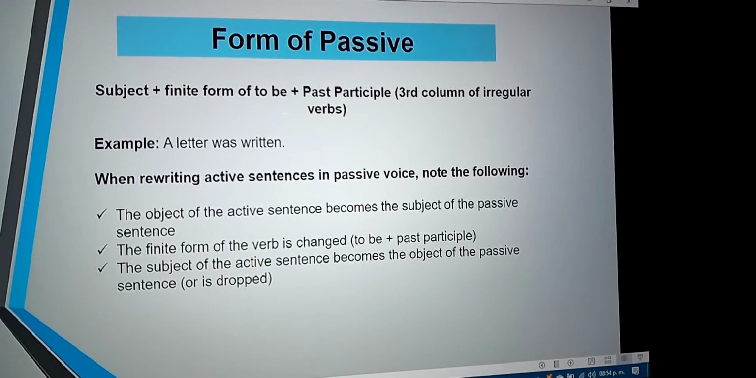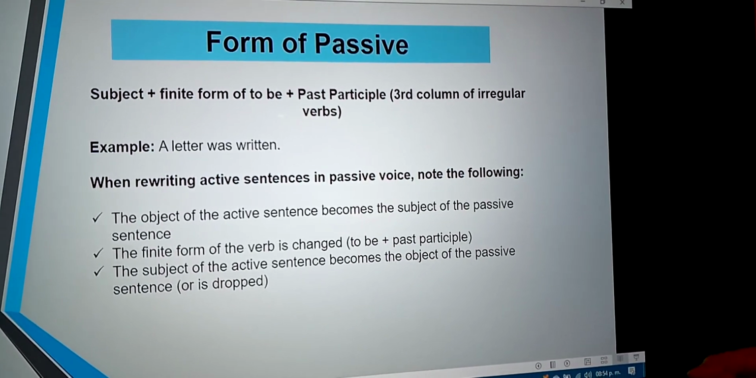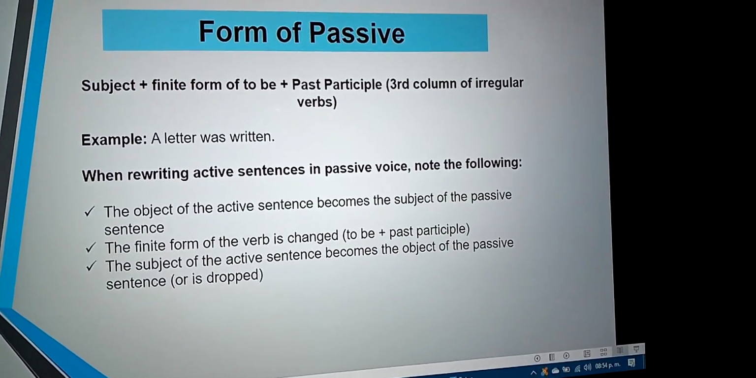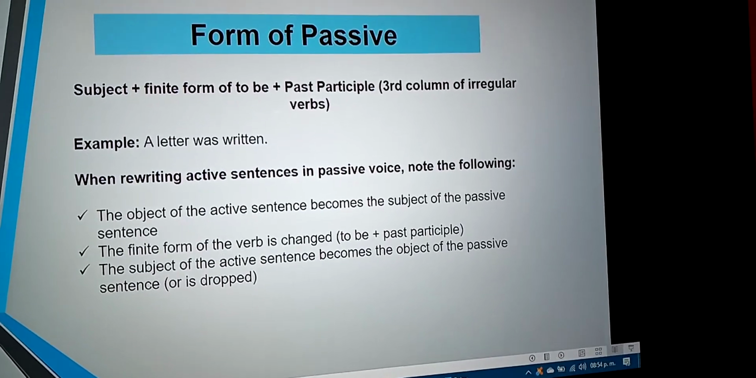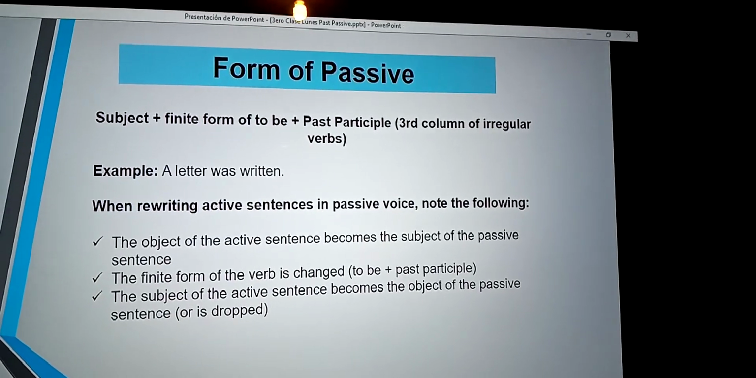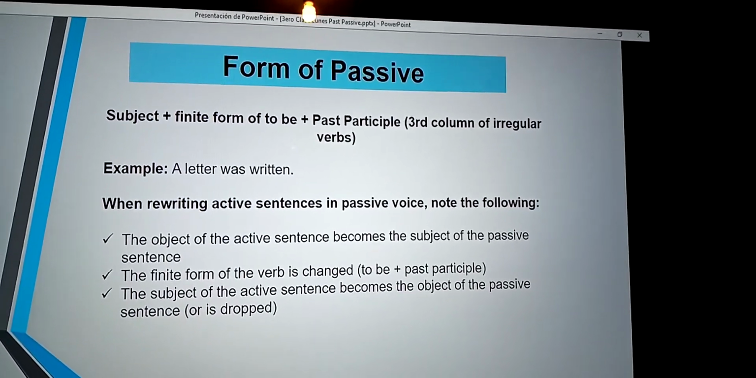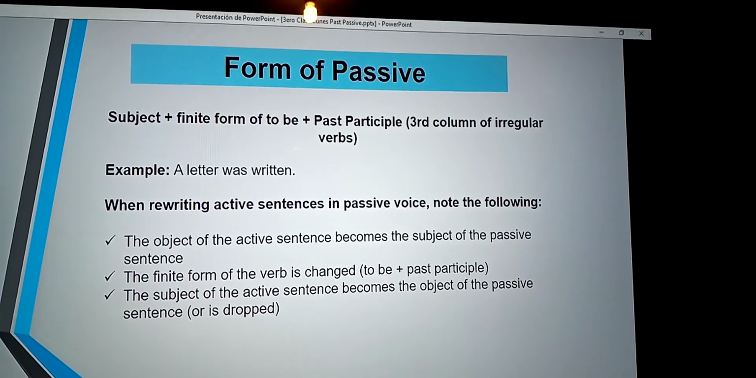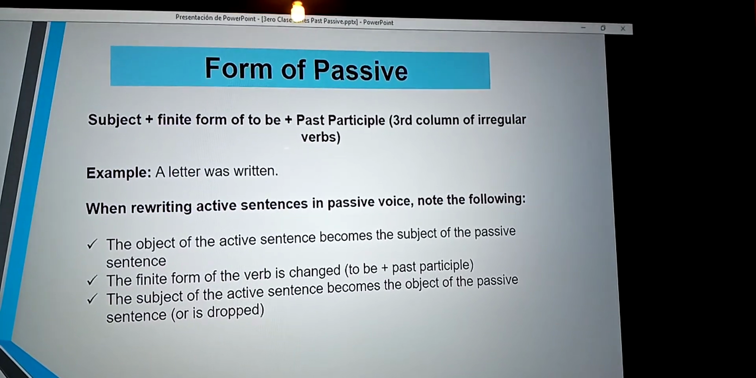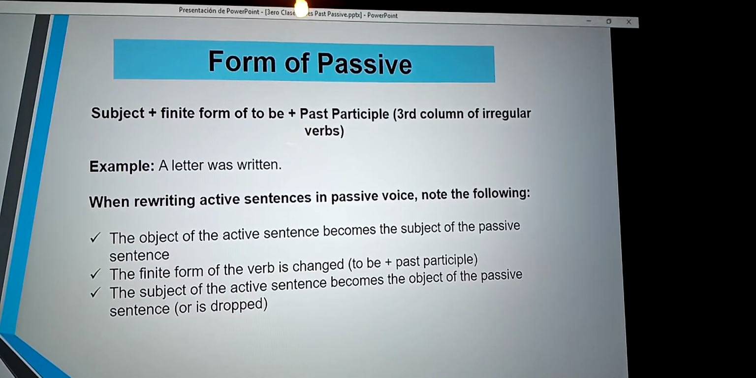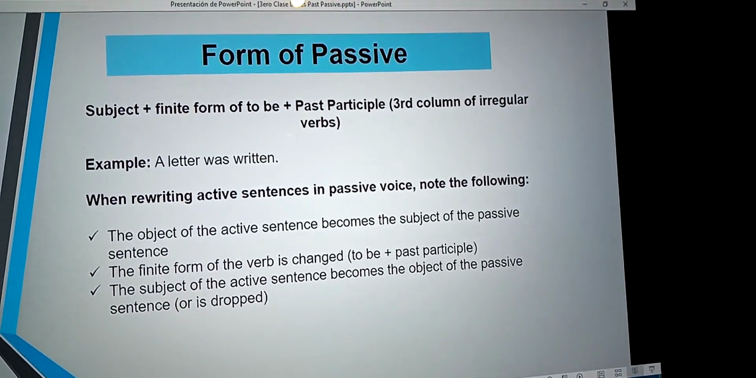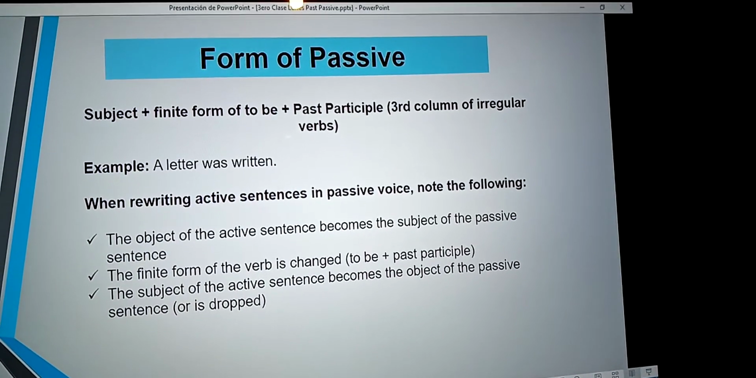Next. Form of passive. Form of passive is: subject, finite form of to be, plus past participle, third column of irregular verbs. Repeat the form of passive. Form of passive is subject, finite form of to be, past participle, third column, irregular verb. Let's see the example. The example is: a letter was written. Repeat, a letter was written. This is the example.